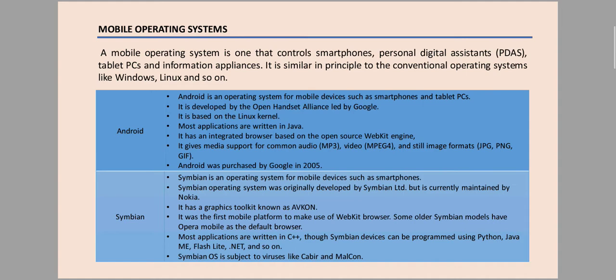It was the first mobile platform to make use of the WebKit browser. Some older Symbian mobiles have Opera Mobile as the default web browser. Most applications are written in C++, though Symbian devices can be programmed in Python, Java ME, Flash Lite, .NET, etc. Symbian OS is subject to viruses like Cabir and Commwarrior. These are the main features of the Symbian operating system.